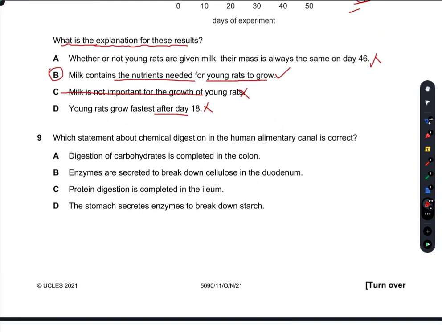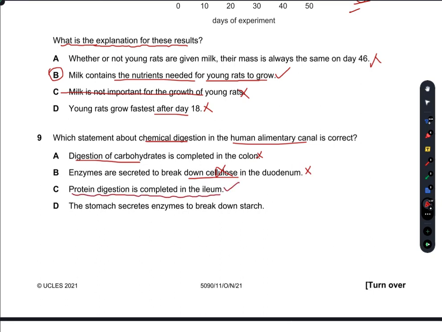Which statement about chemical digestion in the human alimentary canal gut is correct? Digestion of carbohydrates is completed in the colon. So the digestion of carbohydrate is completed in the colon. No, it is not completed in the colon. Enzymes are secreted to break down cellulose in the duodenum. No, there is not any breakdown of cellulose. Protein digestion is completed in ileum.